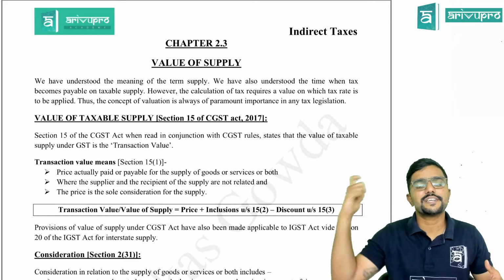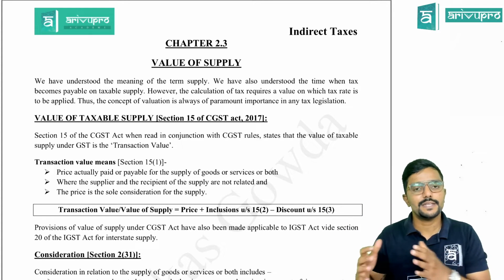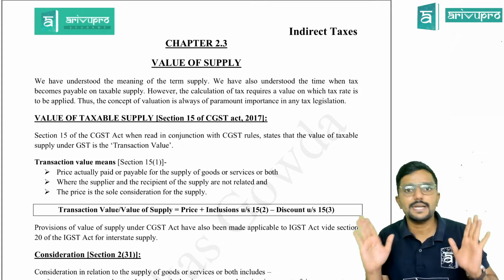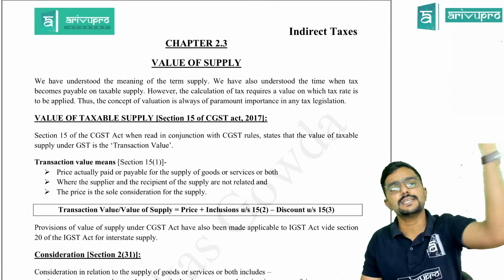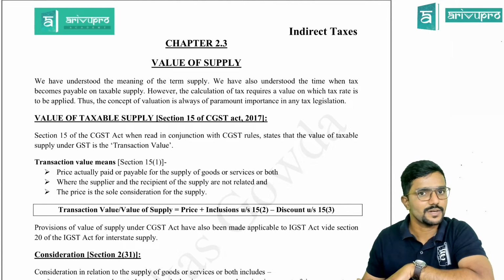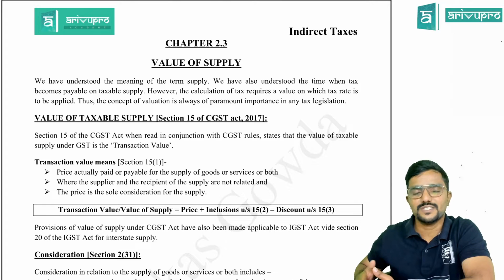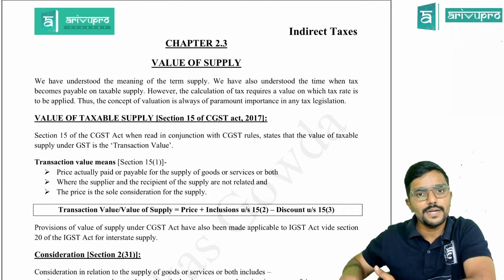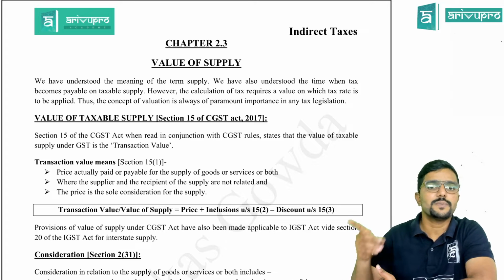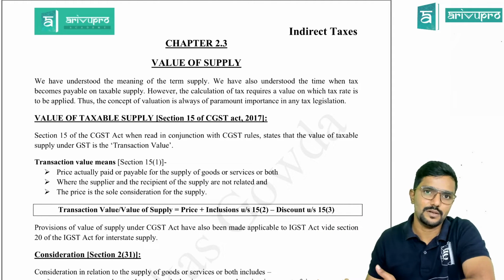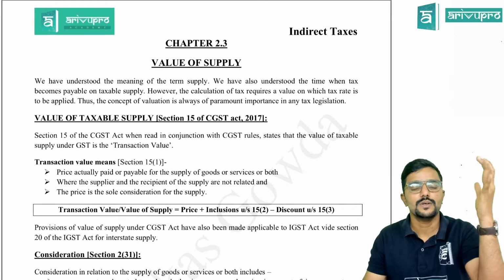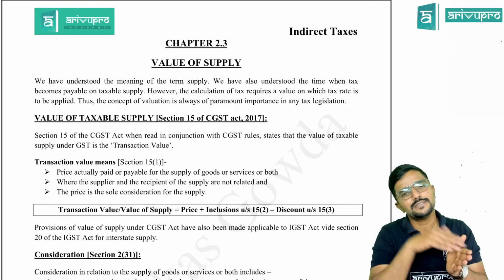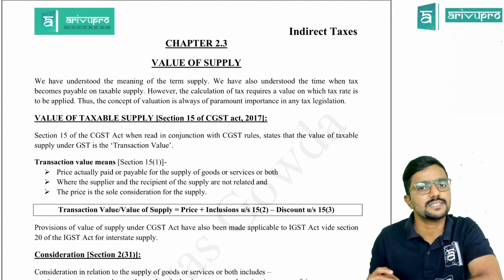Actually, there is a section called section 20 in the IGST Act. There it is told that whatever provisions are not separately covered under the IGST Act, then whatever is covered in the CGST Act is applicable under the IGST Act also. I repeat, section 20 is a common section which tells that whatever provisions are not separately covered under the IGST Act, whatever provisions are covered in the CGST Act are applicable as they are. So time of supply and value of supply provisions are not separately covered in the IGST Act, because whatever we have studied under the CGST Act will be applicable even in case of interstate supply.